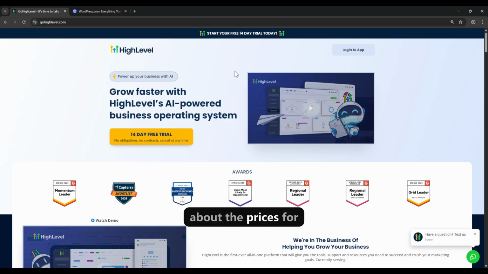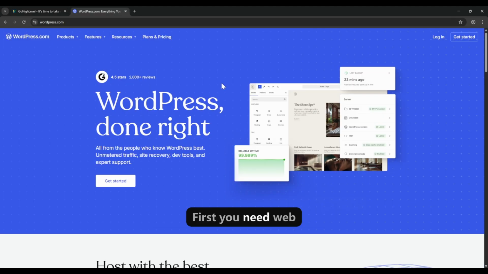Okay, let's now talk about the prices for both of these platforms. So the cost of these two platforms can be misleading. WordPress is known for being free, open source software, but this free label applies only to its core application. Building and maintaining a professional website on WordPress involves several associated costs. First, you need web hosting, which can range from as little as $3 a month for basic shared hosting to over $150 per month for high performance managed hosting. You would also need a domain name, which typically costs around $10 to $20 per year.